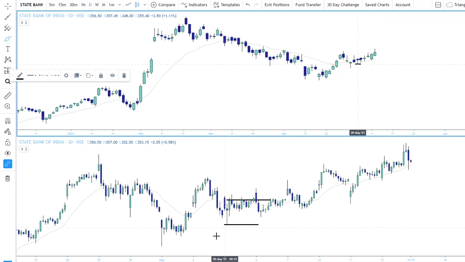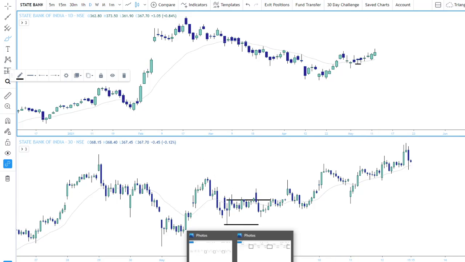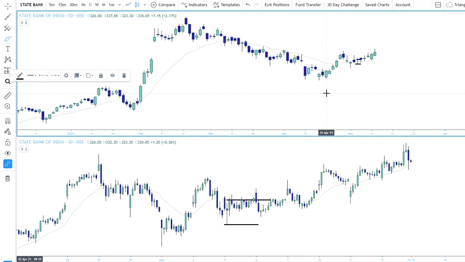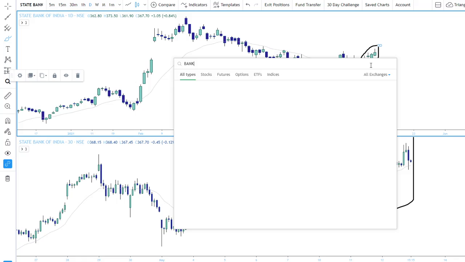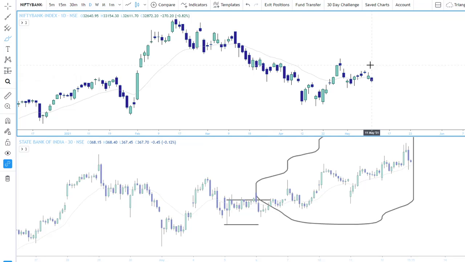Okay, and how did I manage this trade? Because it was very important to manage this trade. As you can see here, for the past 2 days it's been going up, even though Bank Nifty was going down. That's the beauty of selecting the right stocks. Let me show you. As you can see, my target got hit in the last 2 days. It was going up, and my target got hit yesterday when Bank Nifty was going down. I'll just show you the chart of Bank Nifty here.